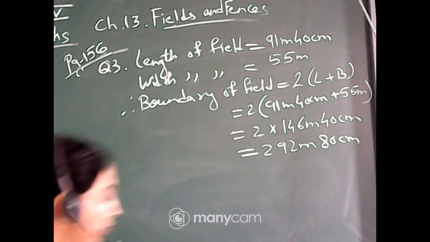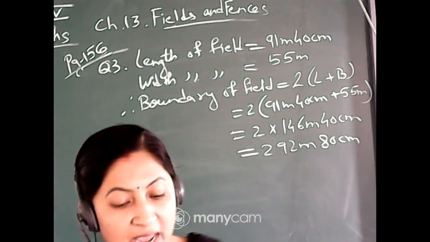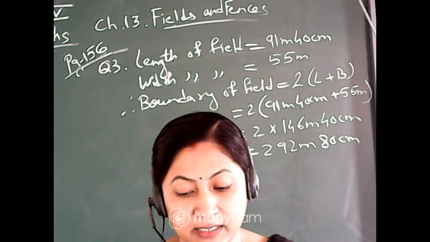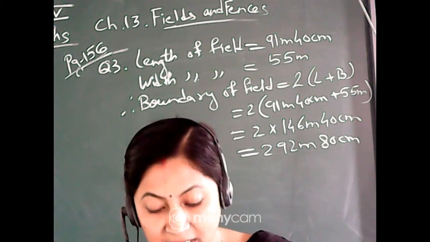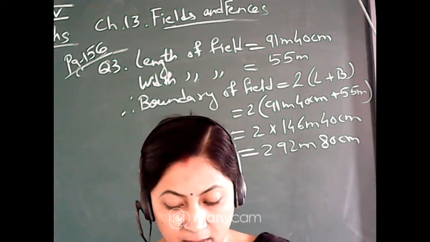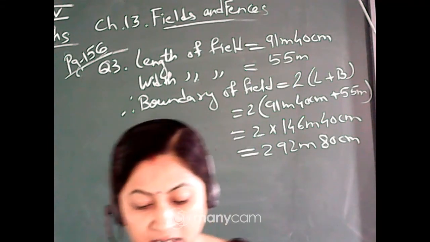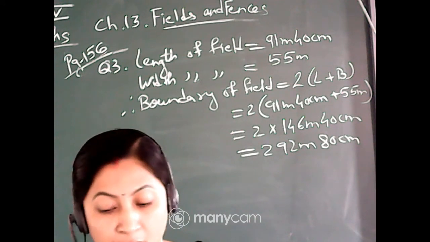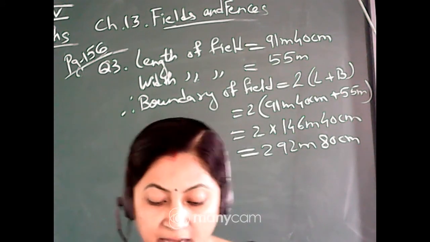Okay, now come to question number 4. Usha and Valsama are running a race. Usha is running on the inner circle. Valsama is running on the outer circle. Valsama runs faster than Usha, but still she loses the race. Can you guess why? Now you can see in the book there are two circles.